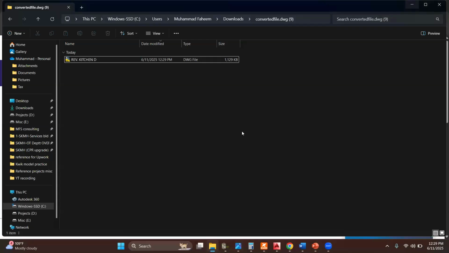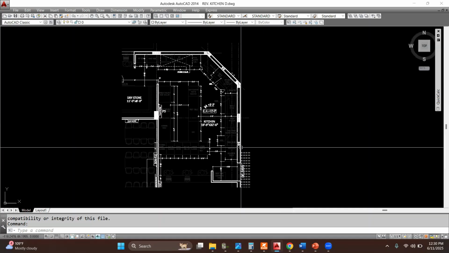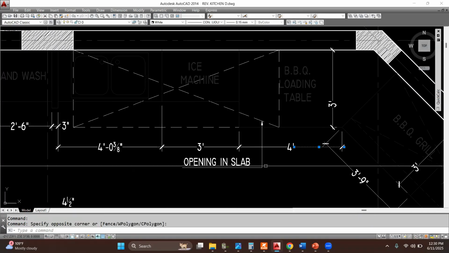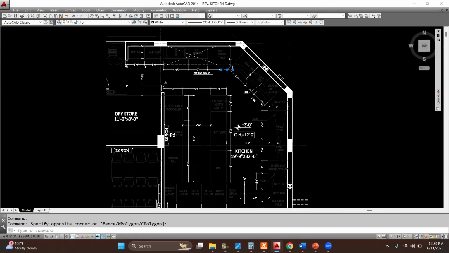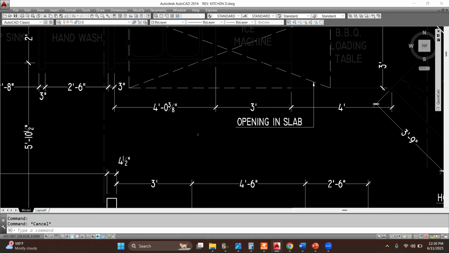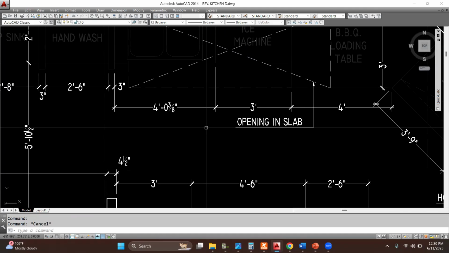So here is our AutoCAD version converted file. Double click to open it. Here you can see that the file has been converted into AutoCAD format. The next step is that we have to apply an appropriate scale factor.